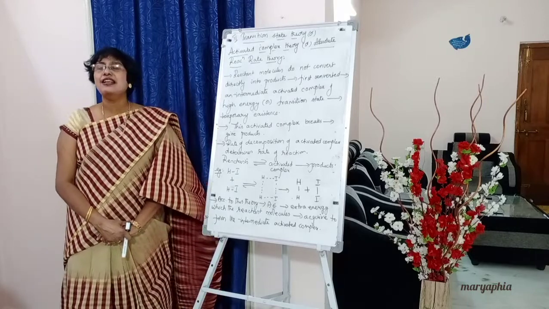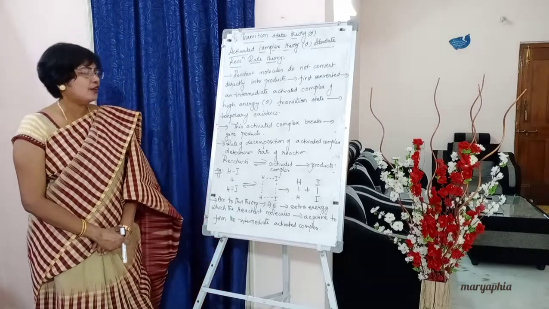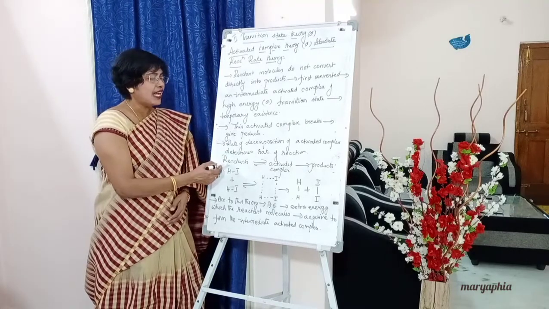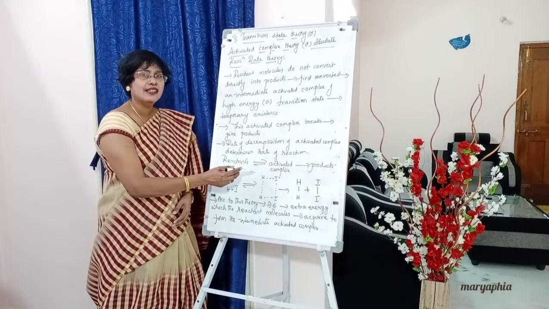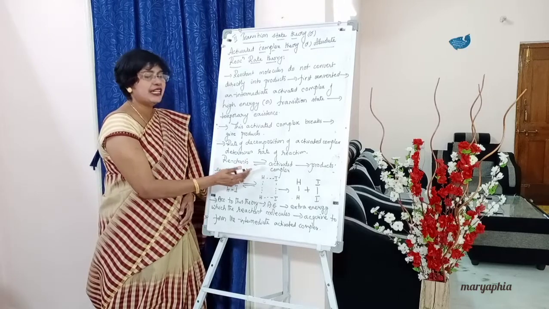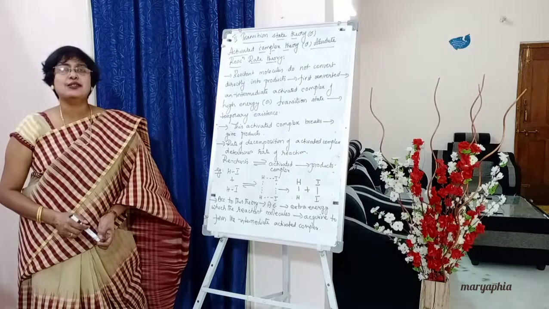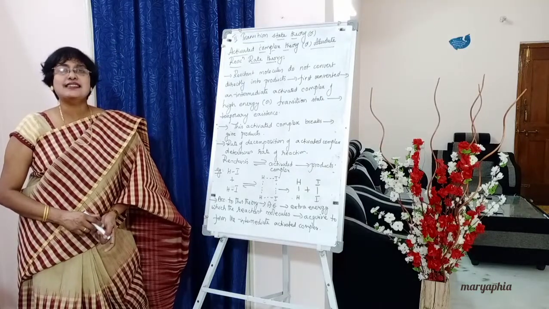This is a very, very simple theory, students. Look at this step mark. Reactants, what did I write? Converted into activated complex, and this activated complex converted into products. So what does this theory tell us?